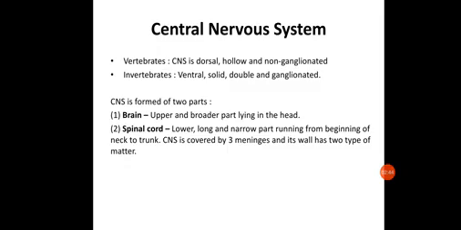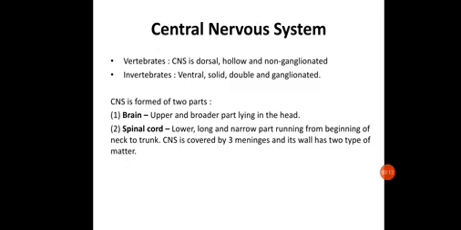In the case of vertebrates, including man, the CNS is dorsal, that is, it is present in the dorsal region of the body. It is hollow and non-ganglionated. Hollow means it is not solid, and it possesses some fluid within it.